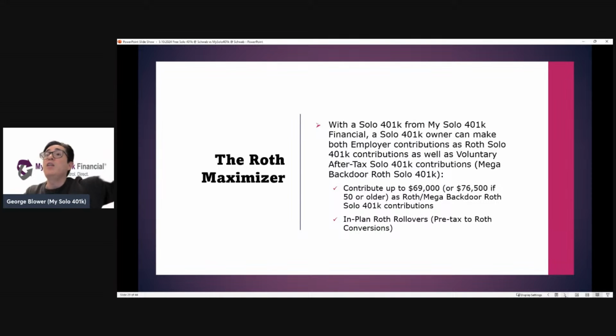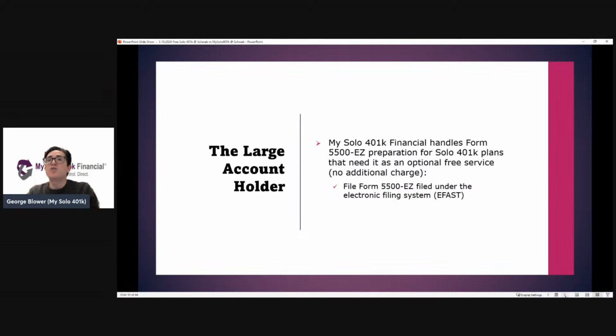So ultimately, the individual will be able to contribute for 2024, if they've got the self-employment income to justify it, $69,000, or $76,500 if they're 50 or older. And then on top of that, they could also move money from their pre-tax Solo 401k account to the Roth Solo 401k account to really maximize their Roth Solo 401k account.